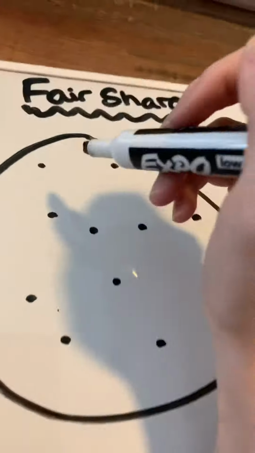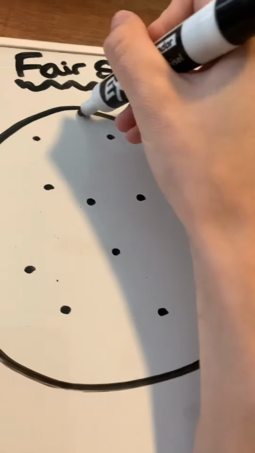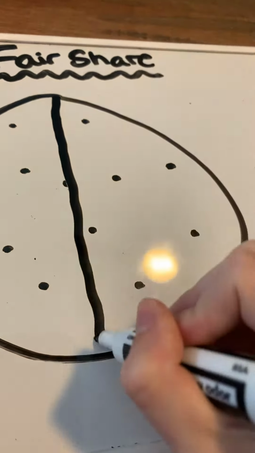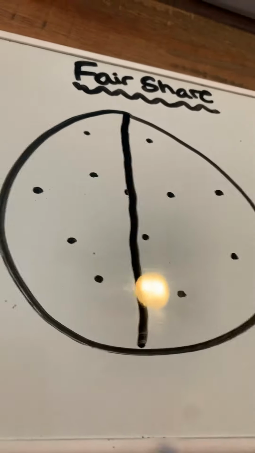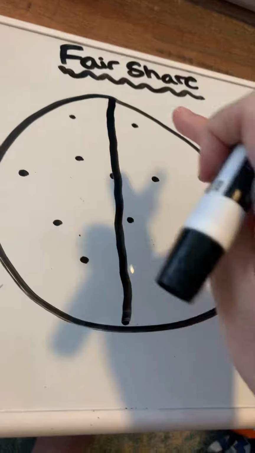So I'm going to split it in half. Hopefully I can draw a nice straight line. So now I have split it in half. So now we have one half over here and one half over here.